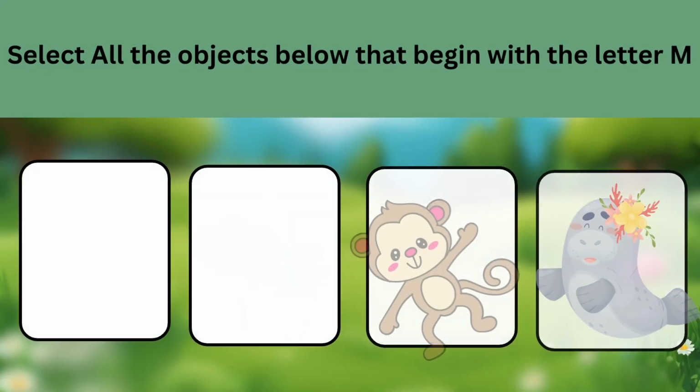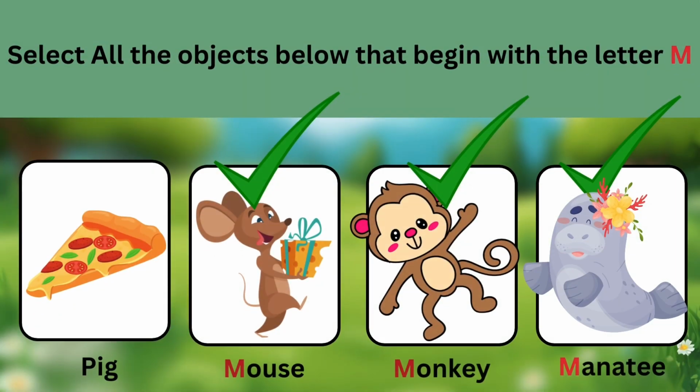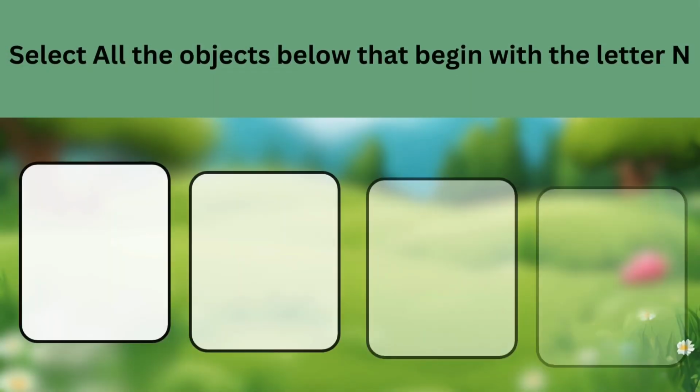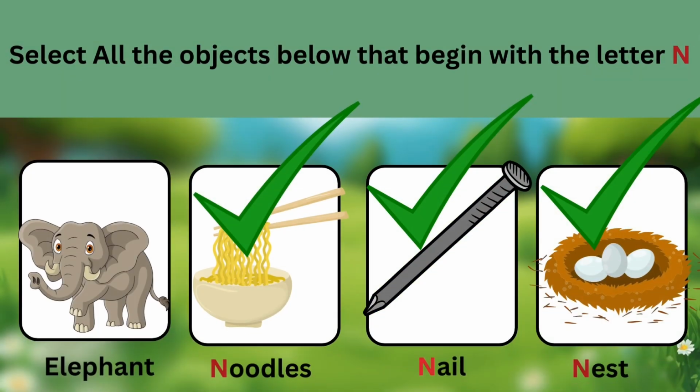Let's check the items below that begin with the letter M. If you chose the answers mouse, monkey, and manatee, then you are correct. They all begin with the letter M. Let's check the items below that begin with the letter N. If you chose the answers noodles, nail, and nest, then you are correct. They all begin with the letter N.